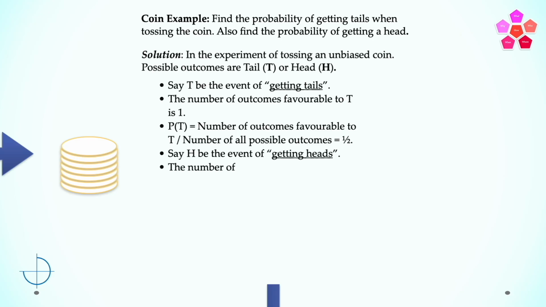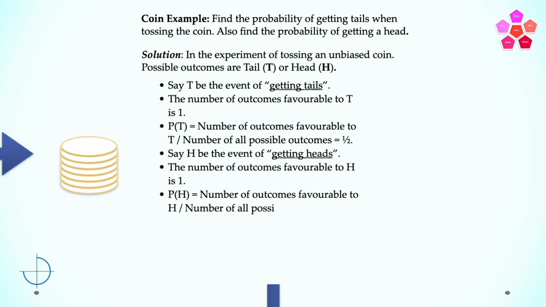Say H is the event of getting heads. The number of outcomes favorable to H is 1. So the probability of H, that is the probability that heads is turning up, is equal to the number of outcomes favorable to H divided by the number of all possible outcomes, that is whether heads or tails. So that also is equal to 1 by 2. So both the probability of event T, that is tails, and the probability of event H, heads, are equal to 1 by 2.